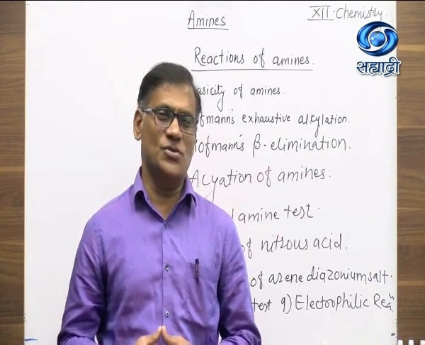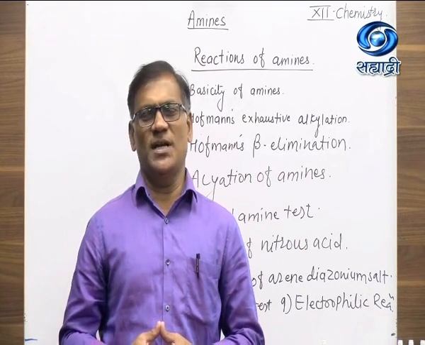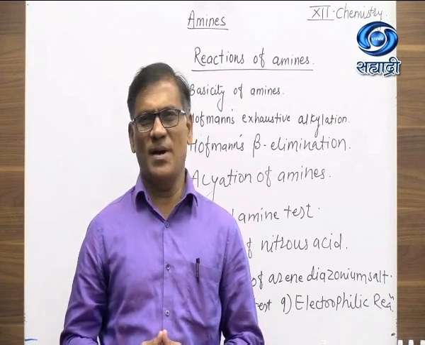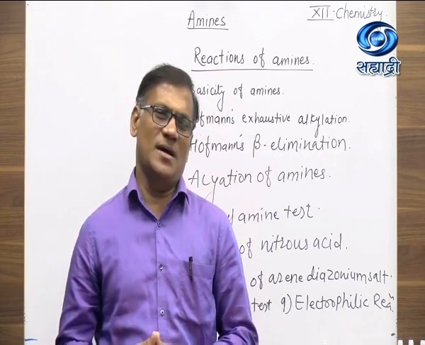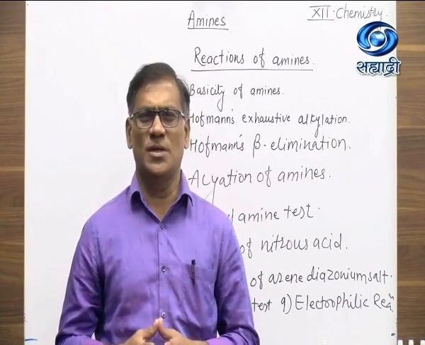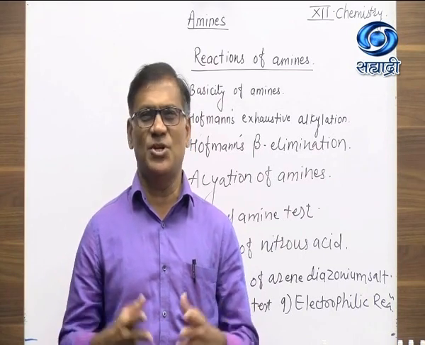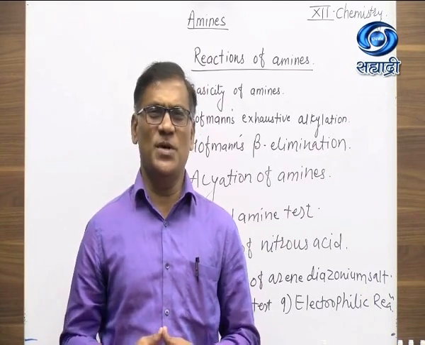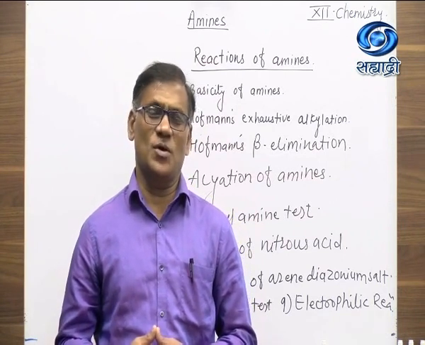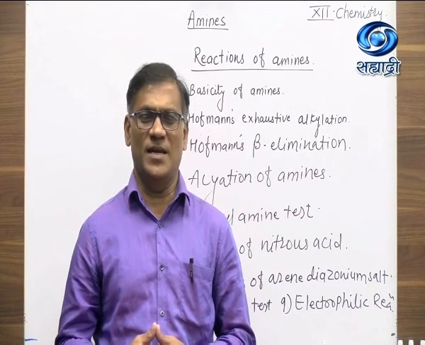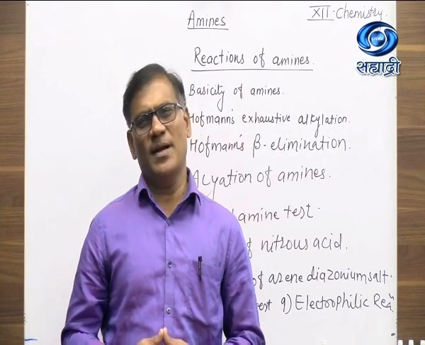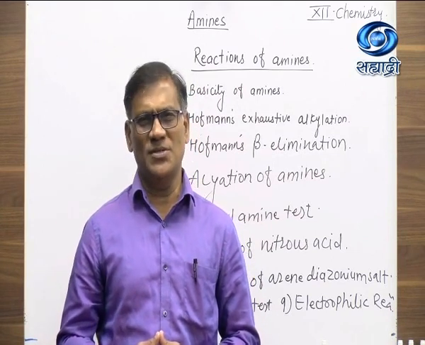After that, we have also studied the nomenclature system, in which there are two types of naming system. One is the common name system, in which amines are named as alkyl amines, and the terms like normal, iso, neo, tertiary are used depending upon the arrangement of carbon atoms. And the IUPAC system, in which some rules are followed. First of all, you have to consider amines as derivatives of alkane, in which the ending E is replaced by the word amine. After this nomenclature system, we have studied four preparation methods.